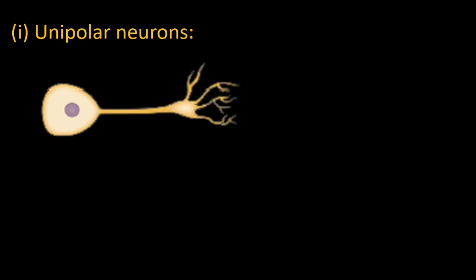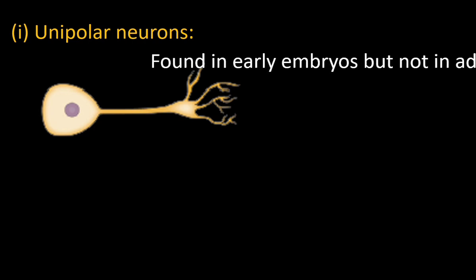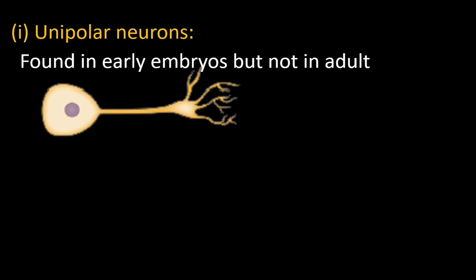When a neuron has only one process, that is a unipolar neuron. Unipolar neurons are not commonly found in the adult body. They are found in the early embryo but not in the adult. In the early embryo, development of brain and spinal cord begins. In that condition, unipolar neurons are formed.